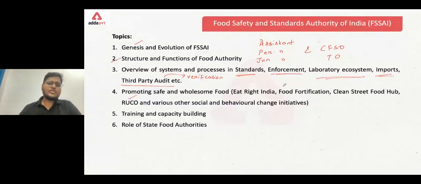Next, we have all those initiatives. We will check these initiatives here. We have Eat Right India, Food Fortification, Clean Street Food Hub, we have FOSTAC, we have Phosphorus. There are so many initiatives. We have Jaivik Bharat. Then training and capacity building. These activities done by FSSAI also involve the training of different people.